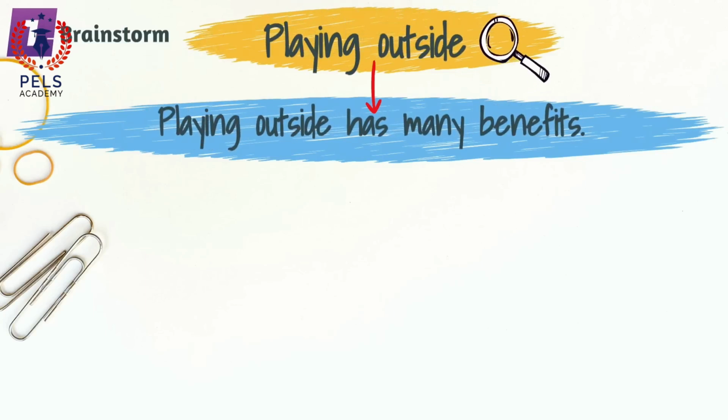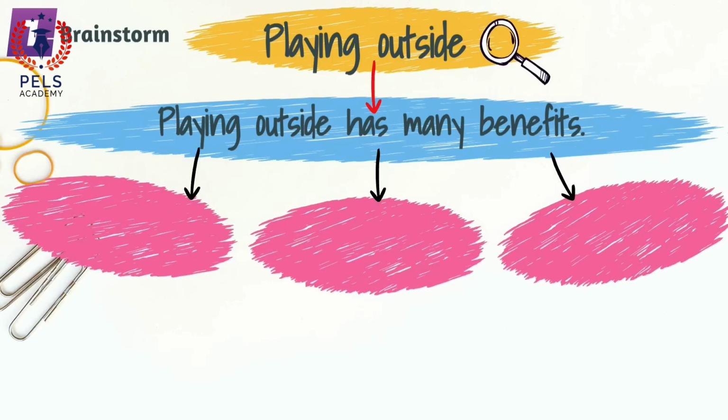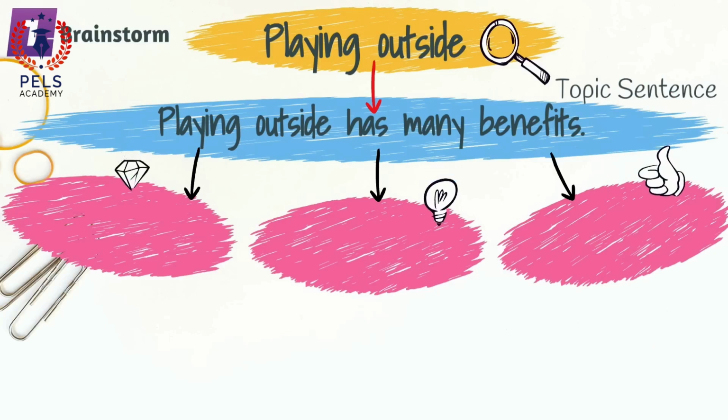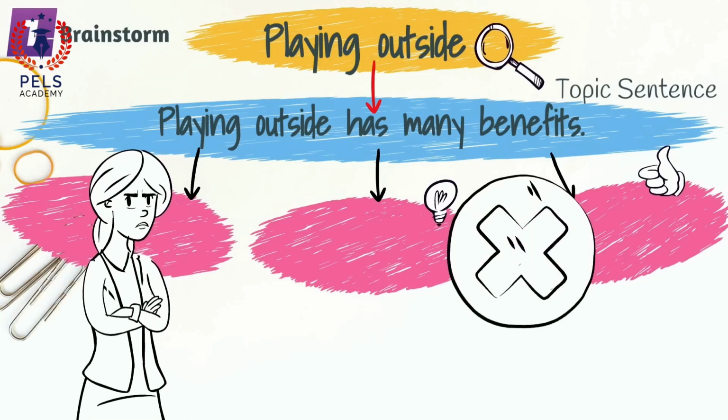Supporting sentences. Now write the supporting sentences. These sentences give more information about the topic sentence. Every sentence should support the topic sentence and provide further details or ideas. If any sentence is not related to the topic sentence, exclude it.